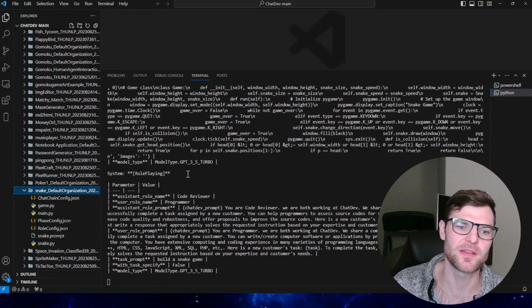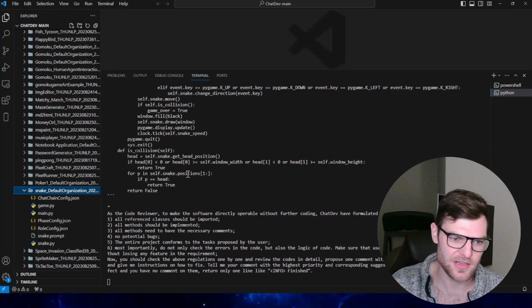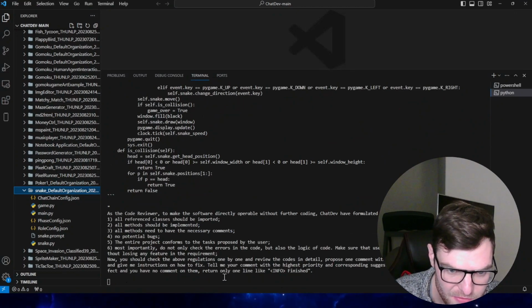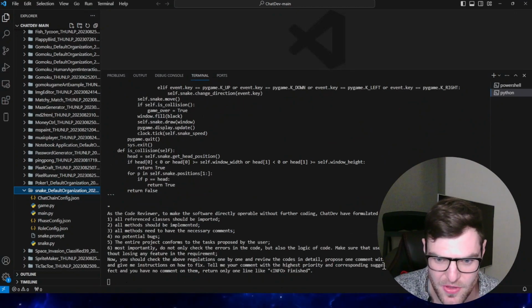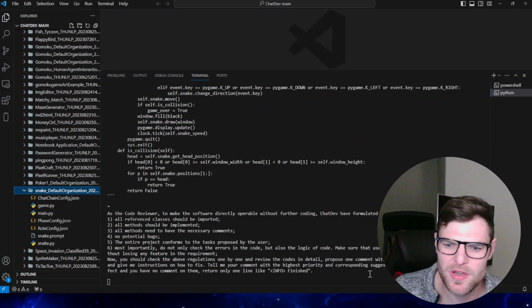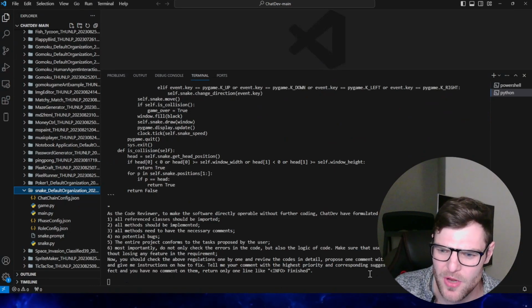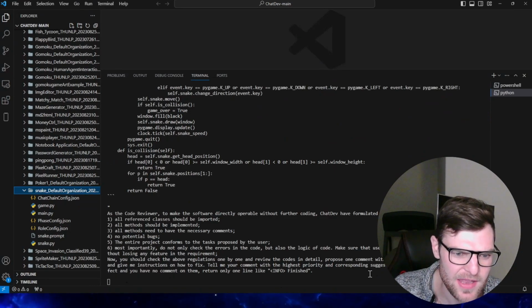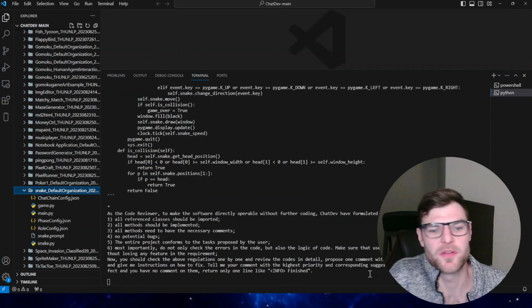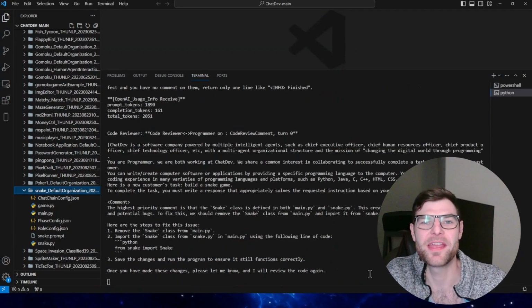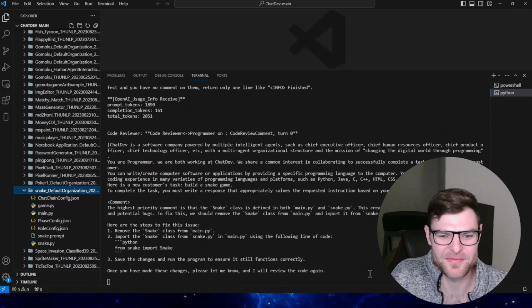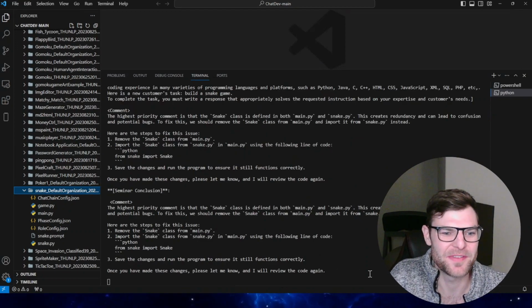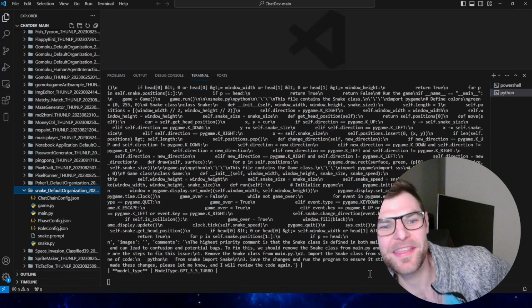And then it's probably going to say, okay, now we have to go back and check this. Now that you've checked the above regulations one by one and reviewed the code in detail, propose one comment with the highest priority about the codes and give me instructions on how to fix. Obviously you can see, you could have it create a game, go out and do some fun stuff, come back in like 15 minutes, bloop, the game's created.